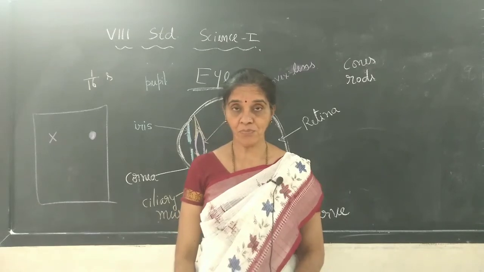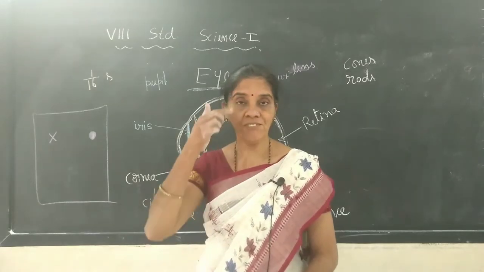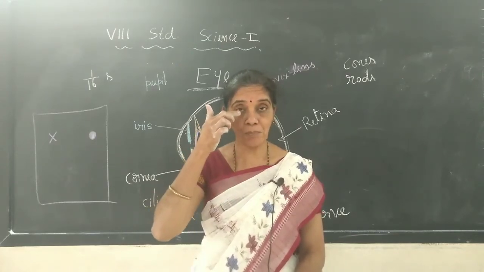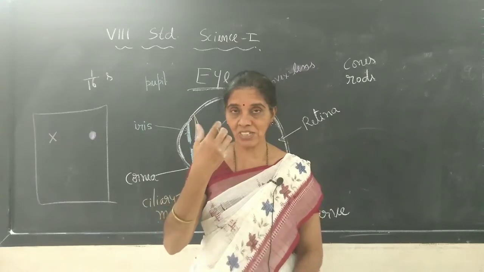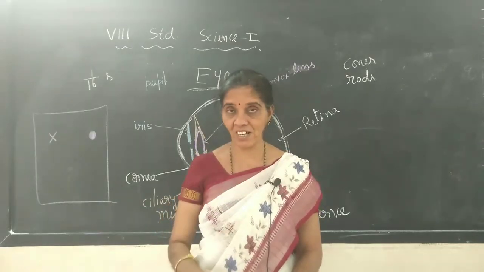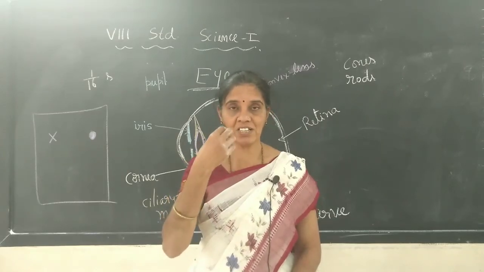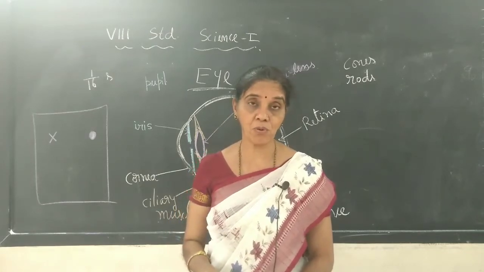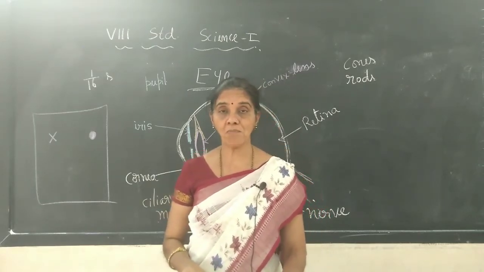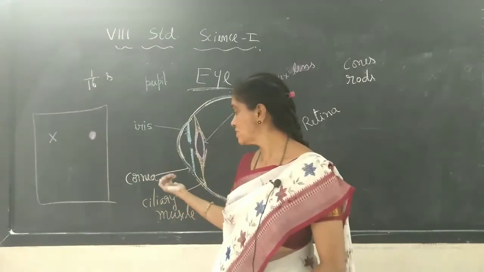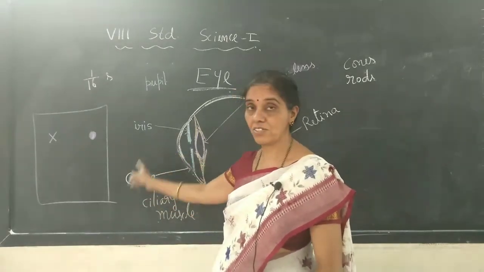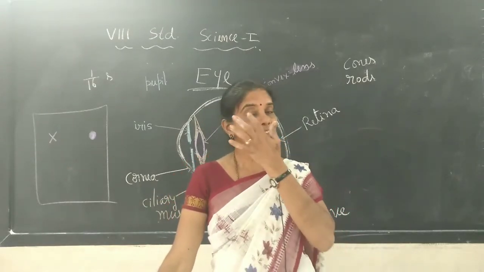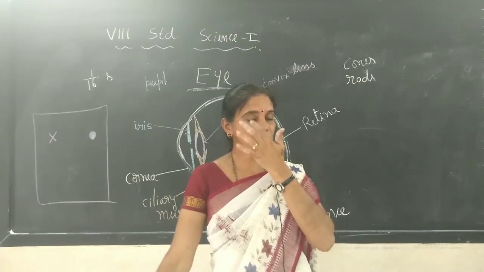We should protect it. So in the eye we have the front colored part. In front of that colored part we have one transparent layer, so that it will make the light start to enter our eye, that is called the cornea. Behind the cornea, the colored thing, whatever we can see, black or blue or green, yellow color, it is due to the muscle called, what is the muscle? It is called the iris.